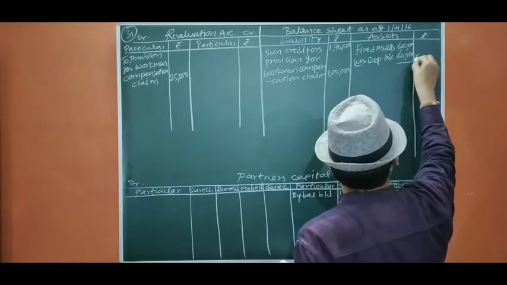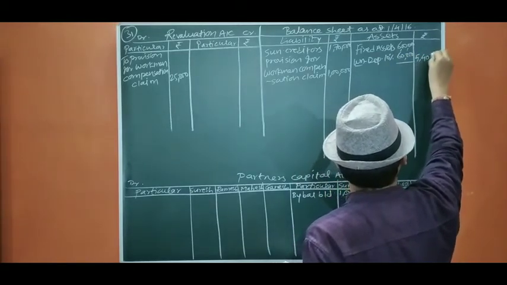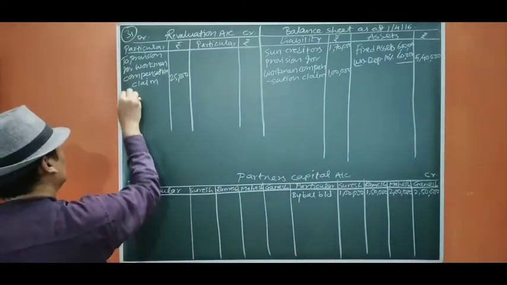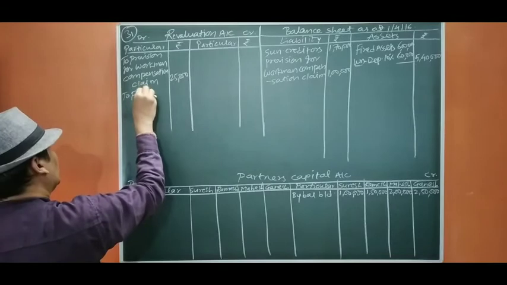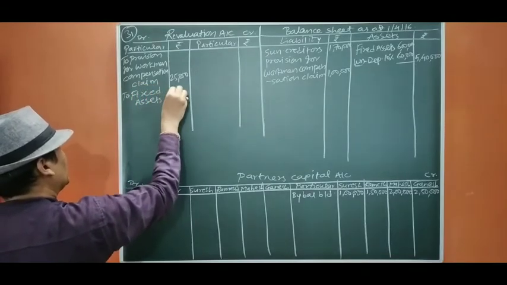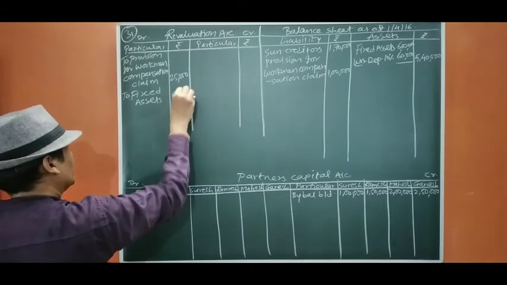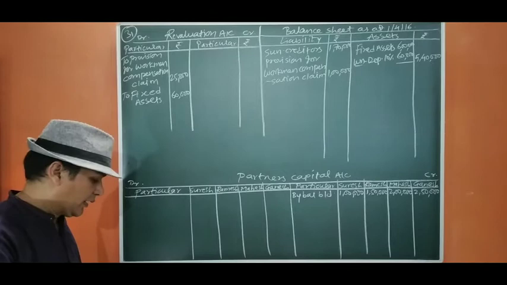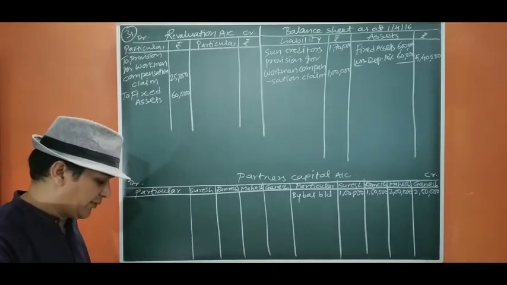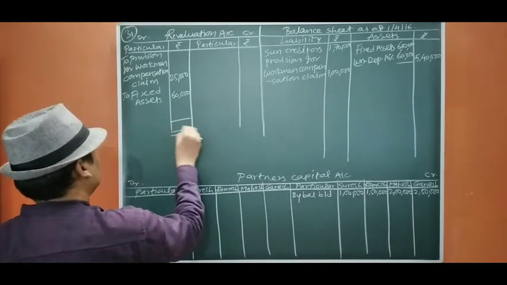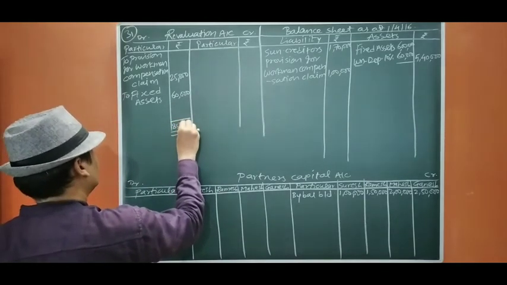That will give 5 lakh 40,000. So to fixed assets, 60,000. It is over. Now goodwill is given as 90,000, that we are going to do afterwards. First we are going to do the revaluation account. It is 85,000.